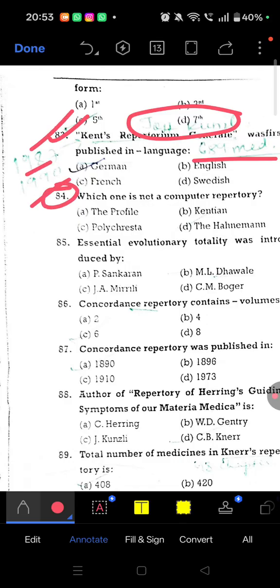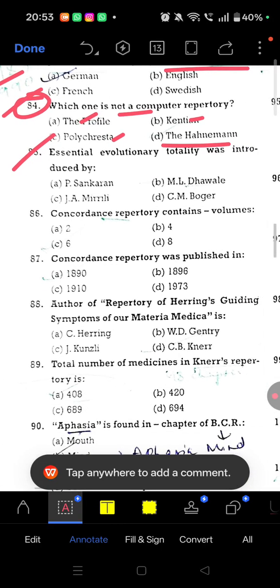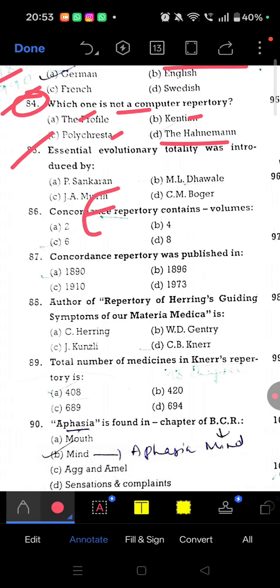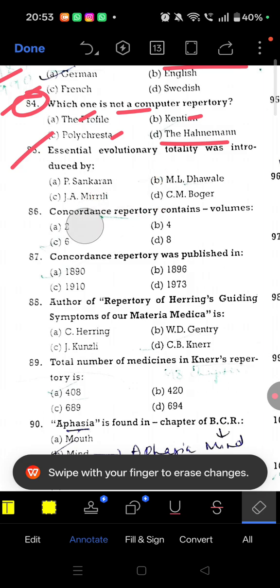Question number 84. Which one is not a computer repertory? The Henneman, there is no such computer repertory. The rest, all the Profile, Kantian and Polycrest we can find. Question 85. Essential Evolutionary Totality, EET. It was given by whom? So ML Dhavle. Question 86. Concordance repertory.